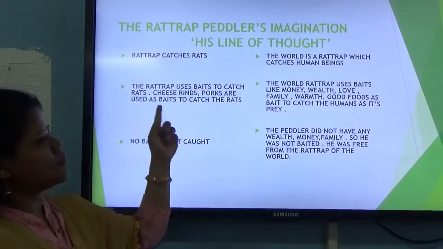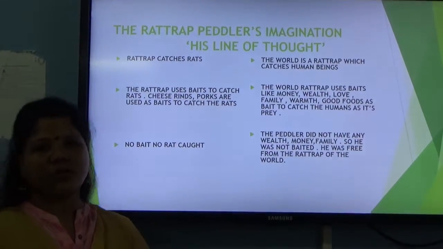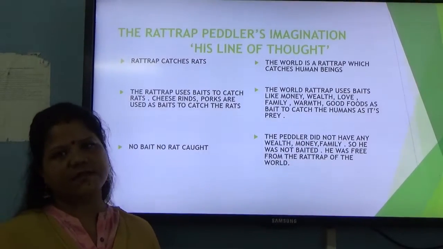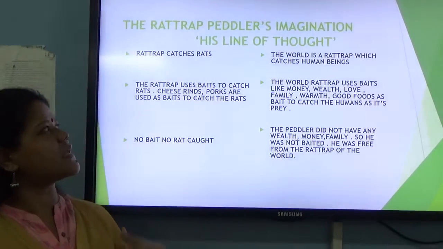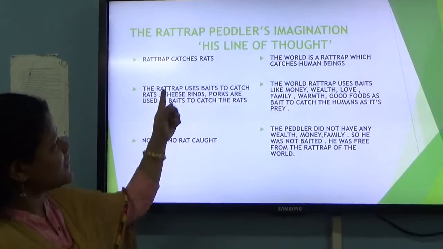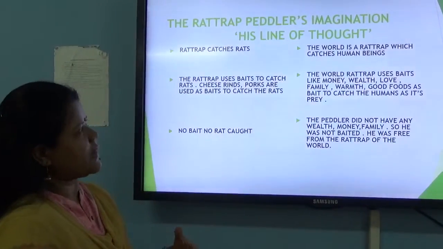Now our rattrap peddler, whenever he walked throughout the villages, his mind was not actually blank. He was always keeping on meditation, meaning thinking, some kind of thoughts that he had in his mind.